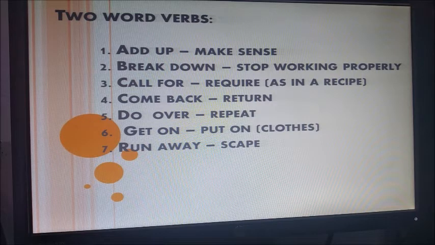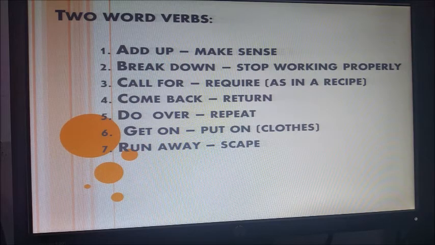Please add up your sentence. It's like to say in Spanish, tomar coherencia o tomar sentido. When something is wrong, you say makes sense, please. Think about what you are saying, okay? Ordena tus ideas. Okay, the second is break down.